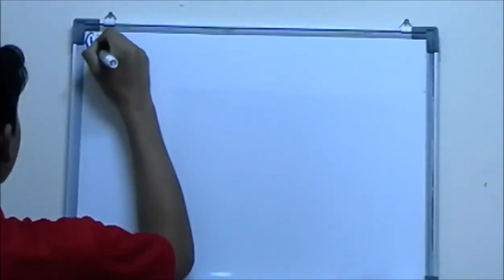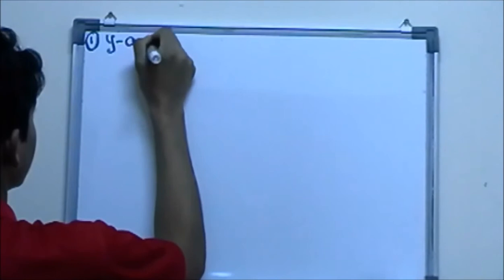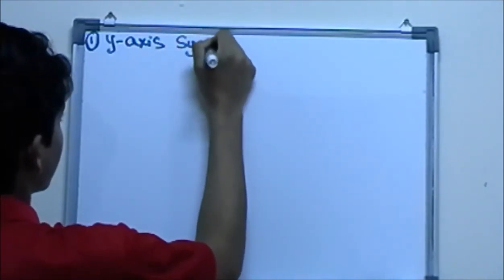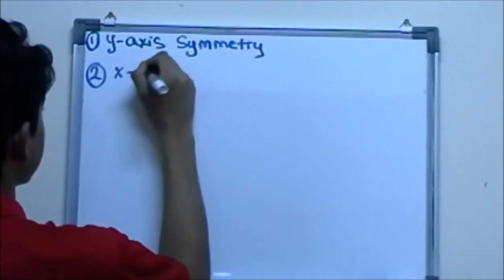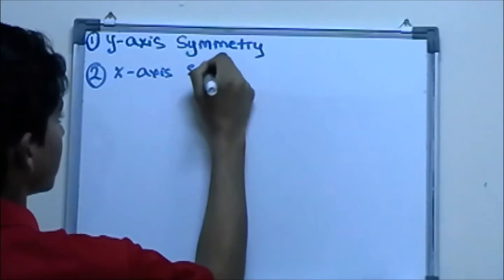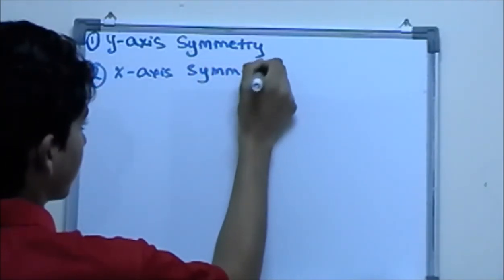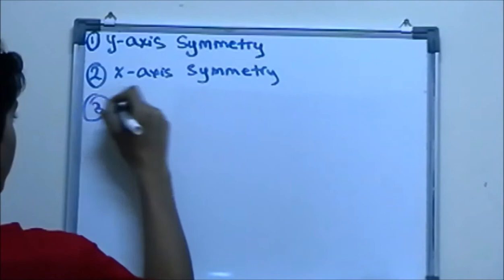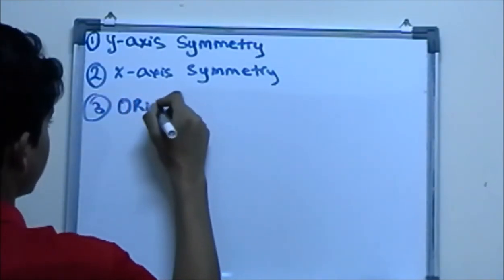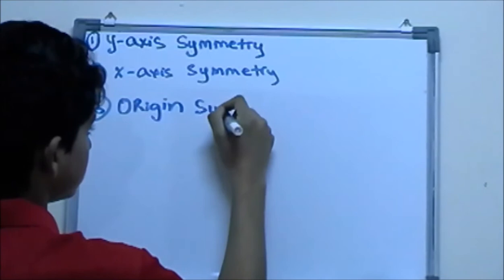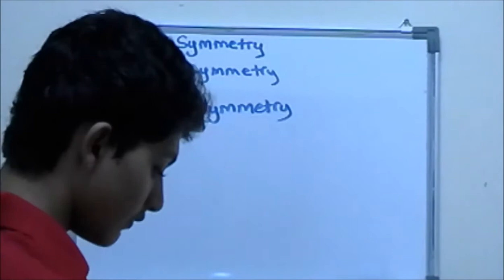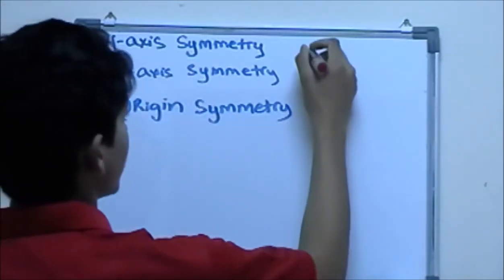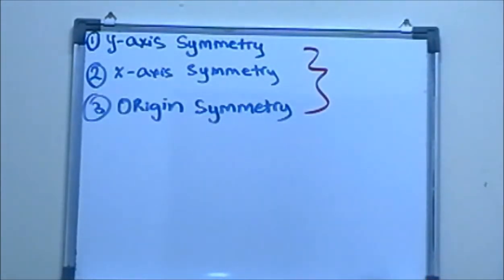The first is called y-axis symmetry. The second one is x-axis symmetry. The third is origin symmetry. If you haven't watched these videos, I recommend you go right now and watch them, because otherwise you won't have any idea of what I'm going to talk about.